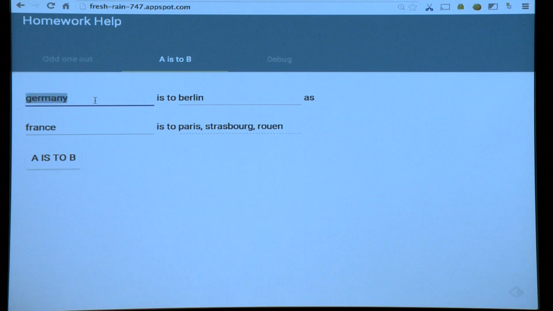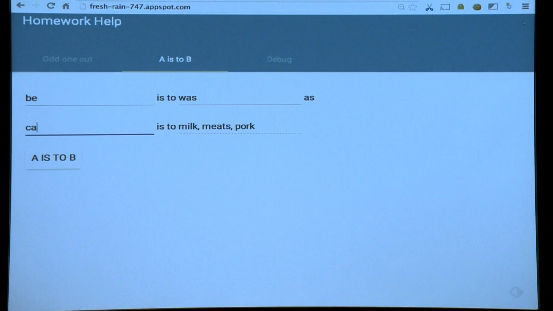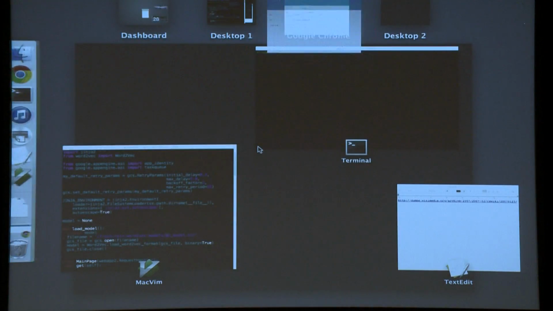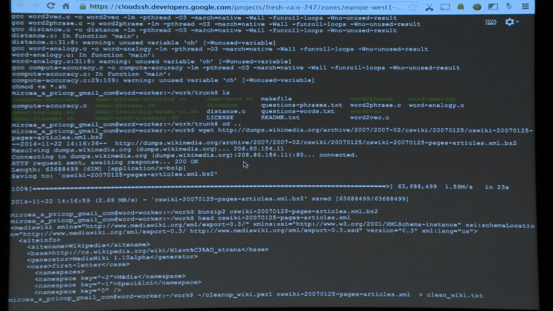Like you wouldn't think, I don't know, let's try this. Hamburger is to meat as cheese is to milk, right? Because hamburgers are made out of meat, cheese made out of milk. It even knows grammar. Be is to was as can is to could. So this is much smarter than most fifth graders. Let's see how the Perl script is doing. Still going.